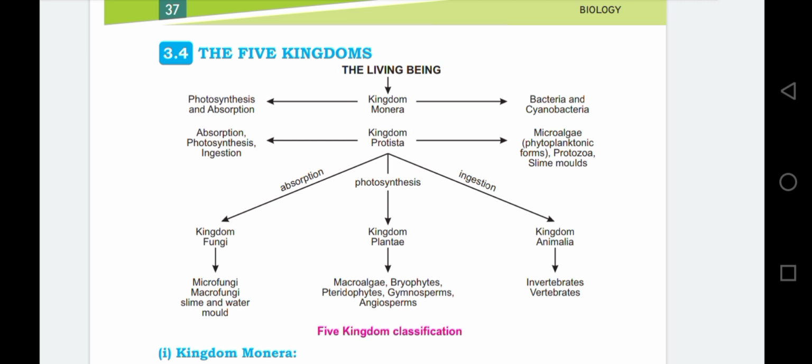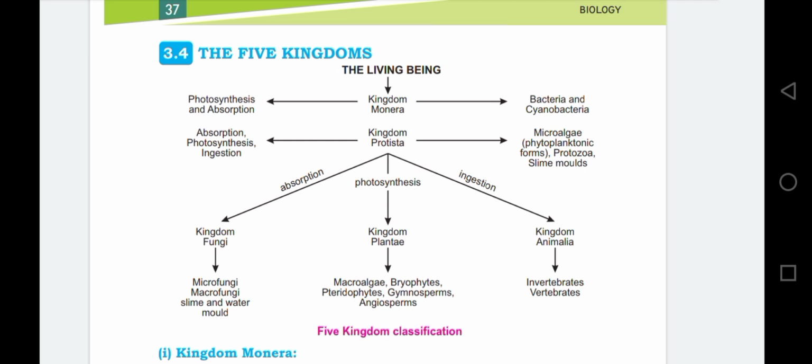Bryophytes are flowerless, moss-like plants, and pteridophytes. Pterido means fern, phytes means plant. It means these are the fern-like plants. We do not have flowers. The bryophytes and pteridophytes do not have any flowers.